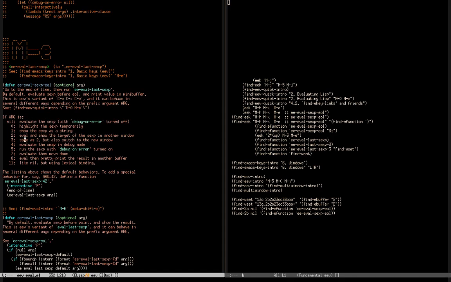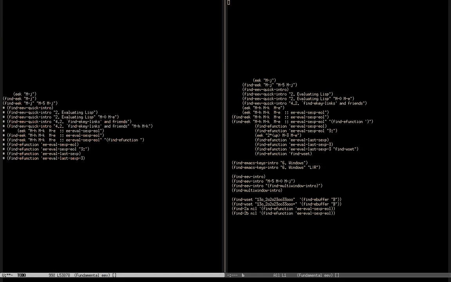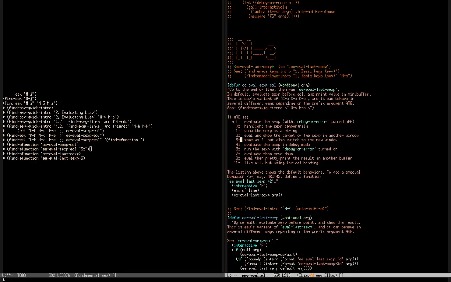So meta3 meta-e does the same as true. It evals and shows the target of the sexp in another window, but it also switches to the new window. So let me try it here. Meta3 meta-e here. Open the target of the link in the window at the right.